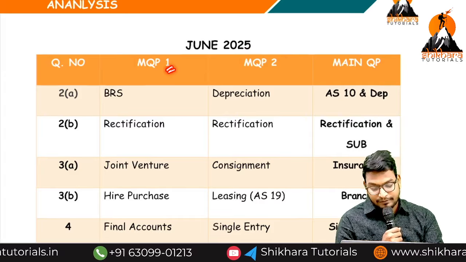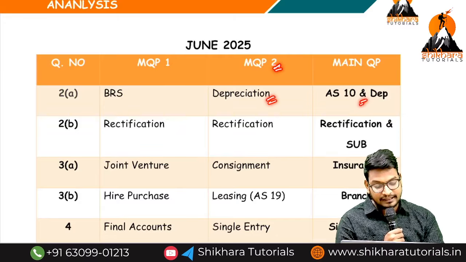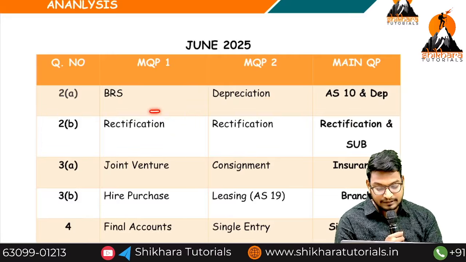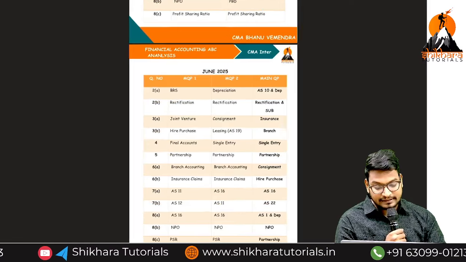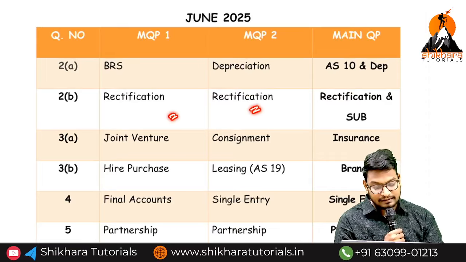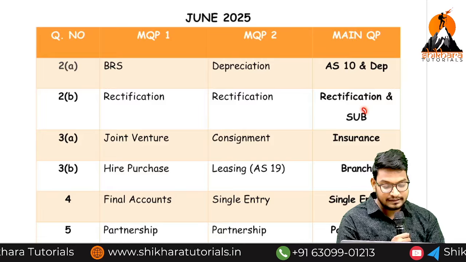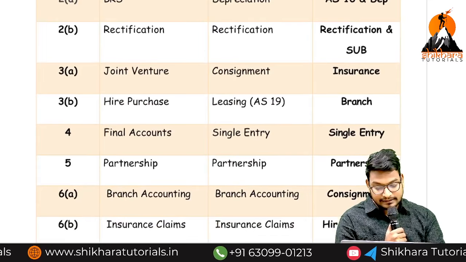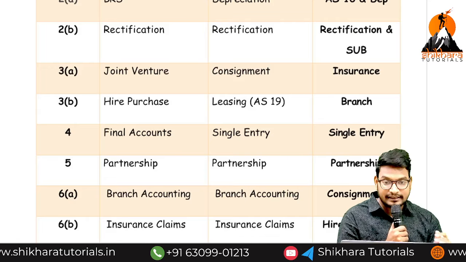In MQP1, they are asking BRS, in MQP2 depreciation, and finally in the examination they are asking depreciation. So from both these topics, they will ask one thing. And next, rectification of errors and rectification of errors. Here also they are asking rectification, and subsidiary books also they have asked. And next, joint venture, consignment, but they asked what, ma? Insurance.